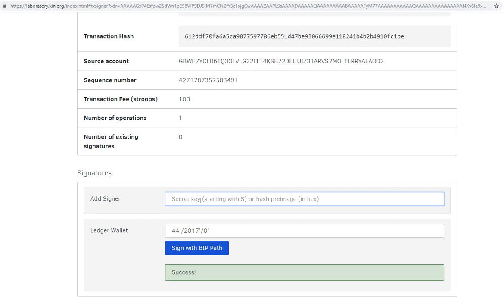So those should be the most common errors that you're running into in the Kin laboratory in building a manual transaction. I've not seen anybody posting on Reddit any other errors so far. If you have any, feel free to reach out, post in some of our frequently asked questions threads, and we'll try and help you troubleshoot it.